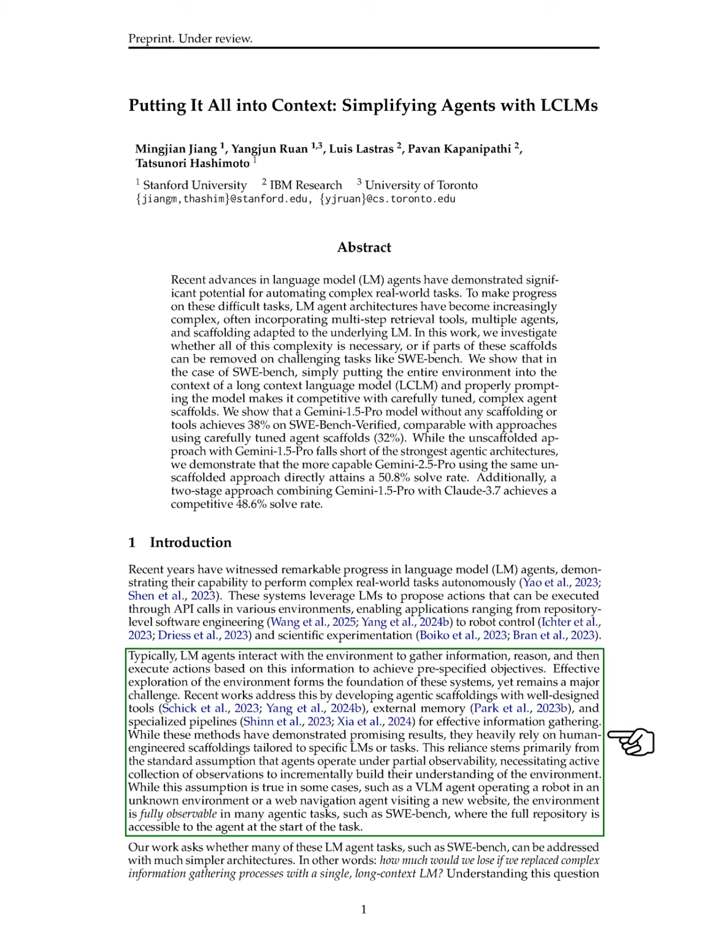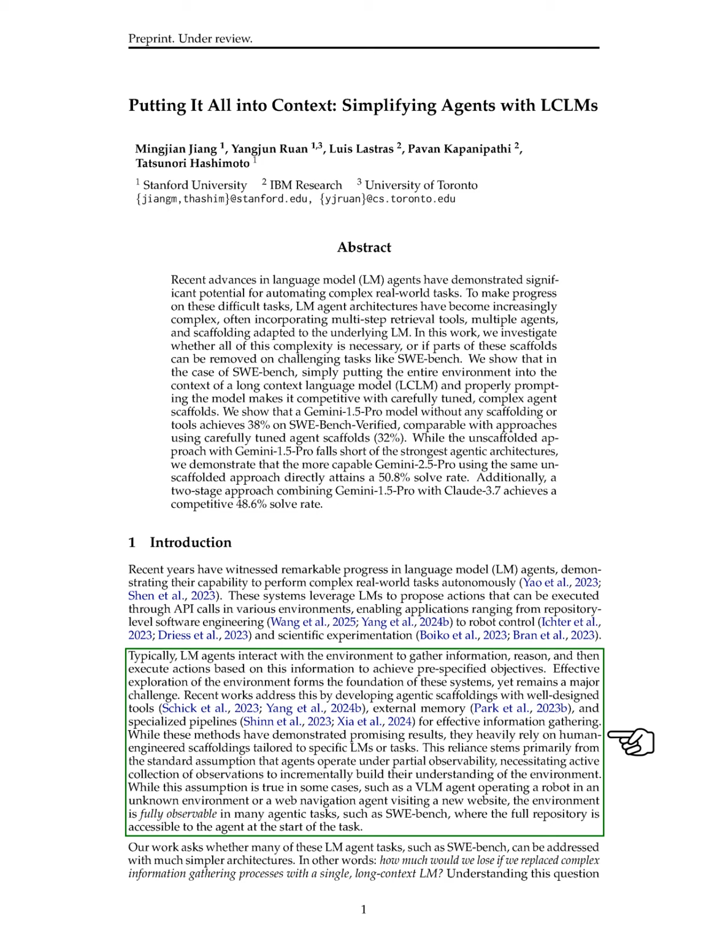Typically, these agents interact with their environment to collect information, reason about it, and then take actions to meet specific goals. However, effectively exploring the environment remains a challenge. Recent studies have tackled this issue by creating agentic frameworks with well-designed tools and external memory systems for better information gathering. While these methods have shown promise, they often depend on human-designed frameworks tailored to specific tasks or models.